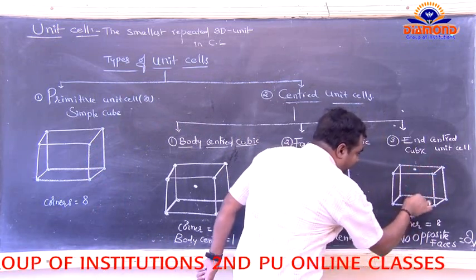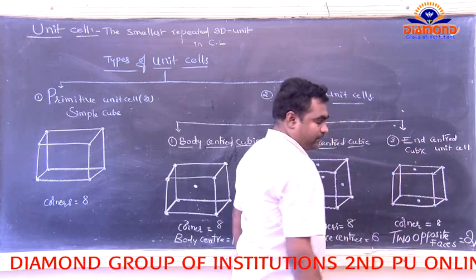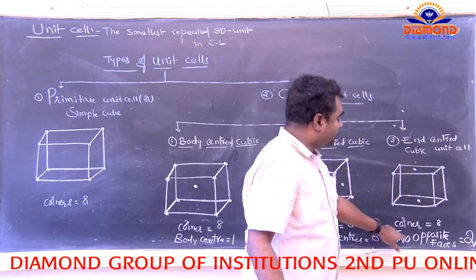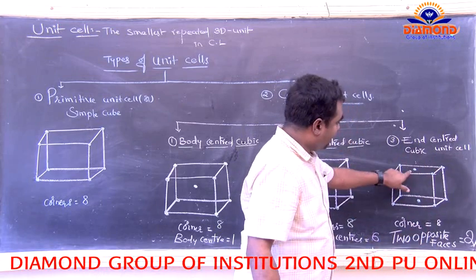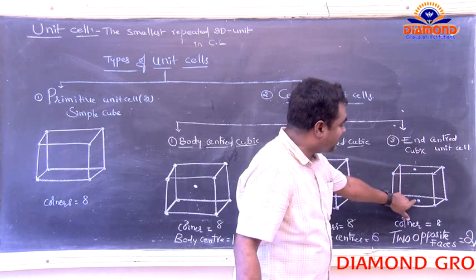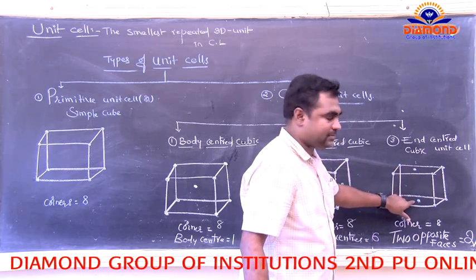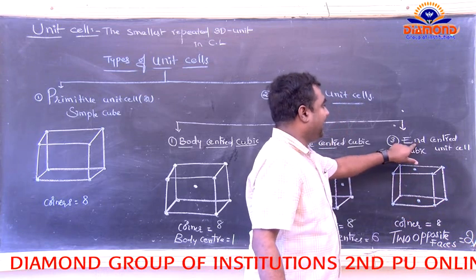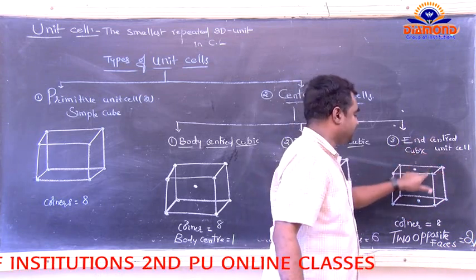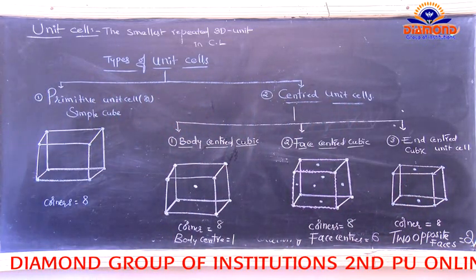This opposite face means there is a lattice point. So any two opposite faces, these two belong to the lattice point. So that belongs to the end-centered cubic unit cell. Okay.